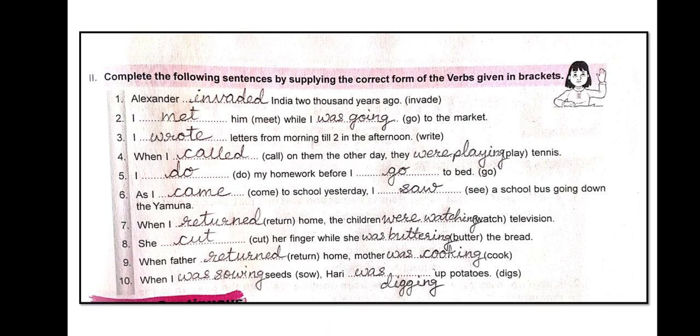Exercise 2. Complete the following sentences by supplying the correct form of the verbs given in the bracket. 1. Alexander invaded India 2000 years ago. 2. I met him while I was going to the market. 3. I wrote letters from morning till 2 in the afternoon.